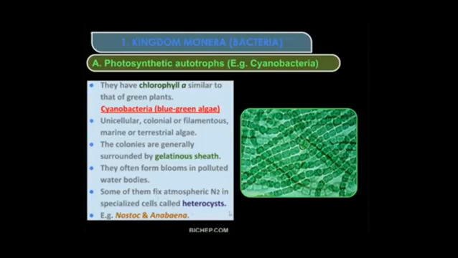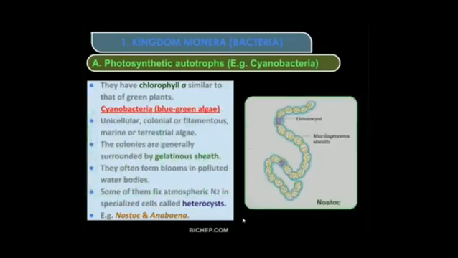Then some types of cyanobacteria are Nostoc and Anabaena. So this is the structure of Nostoc. Some of them fix the atmospheric nitrogen. Here you can see this is the specialized cell called the heterocyst. This is the colony of Nostoc, and in that you will find a specialized structure, which is called the heterocyst. So what will this heterocyst do? It will fix the atmospheric nitrogen. This is an important one, atmospheric nitrogen fixation.